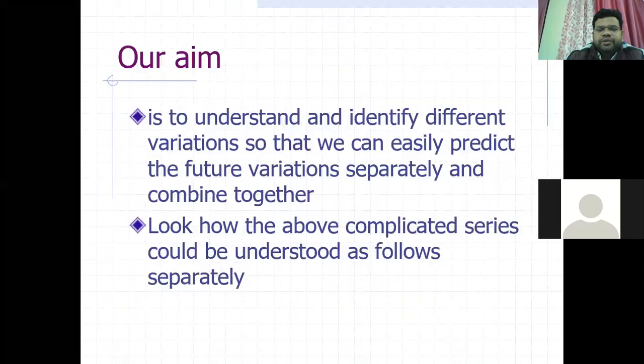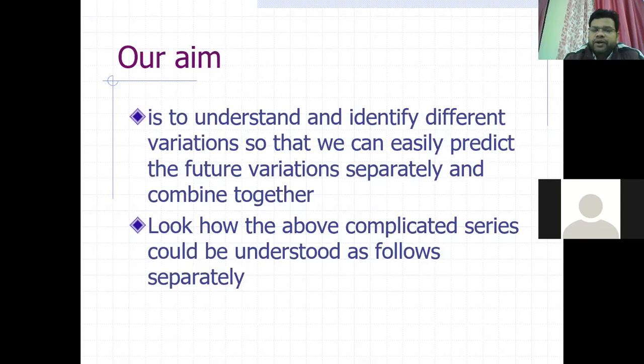So this may be the graphical representation. Our aim is to understand and identify different variations, which one is the trend, which is cyclic, which is random, so that we can make the predictions separately for each component. The aim is to understand and identify different variations so that we can easily predict the future variations separately and combined together.